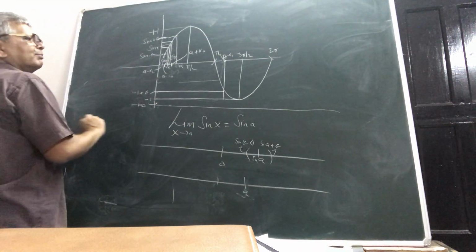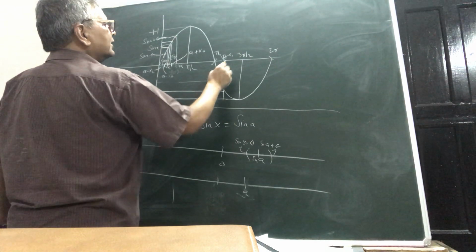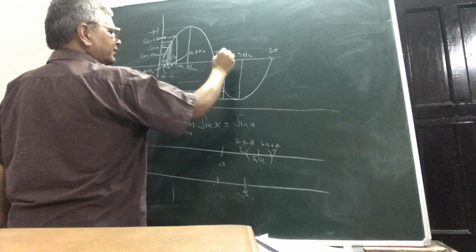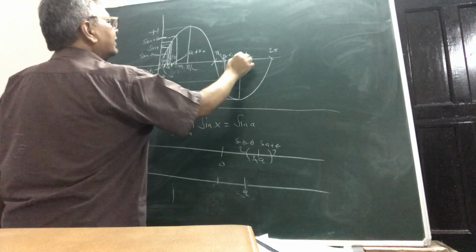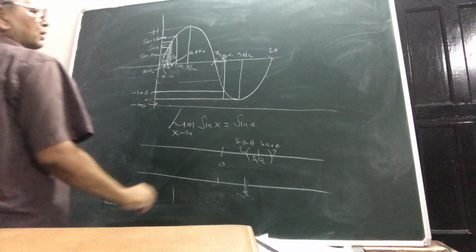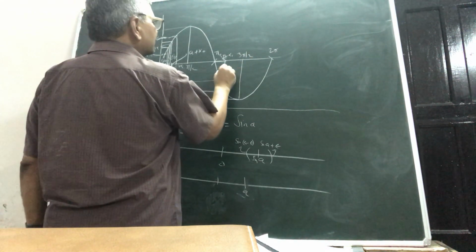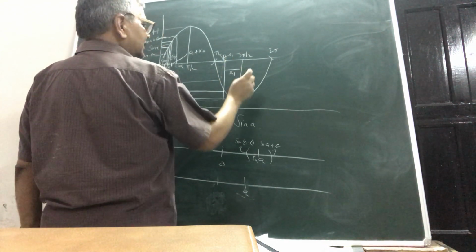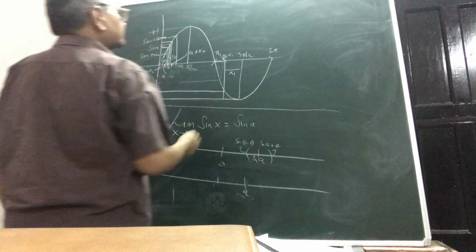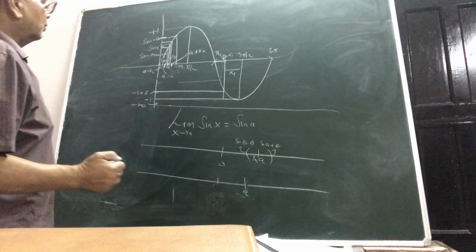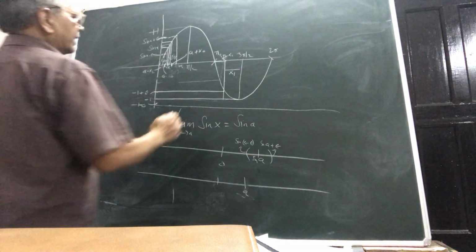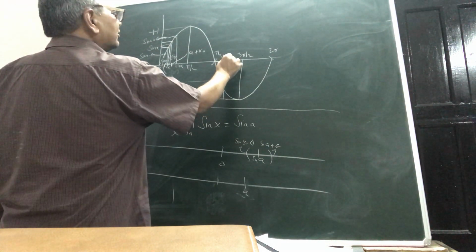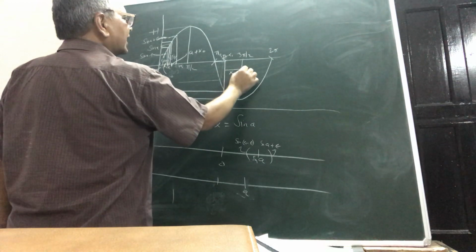You can simply take this much of interval, because the 3 pi by 2 mark has to be included. This much distance will be x1, and you simply say that your required delta is x1.